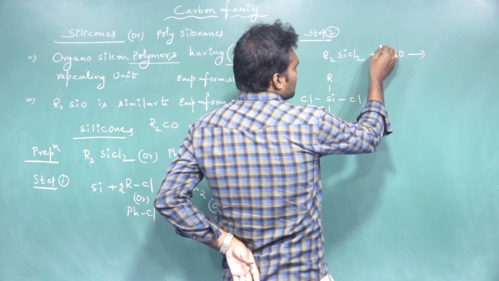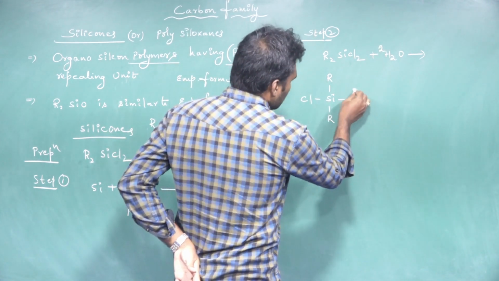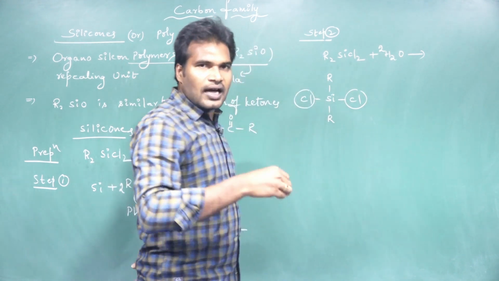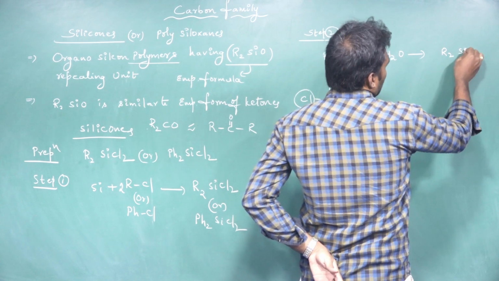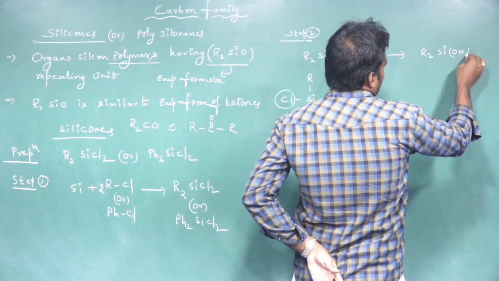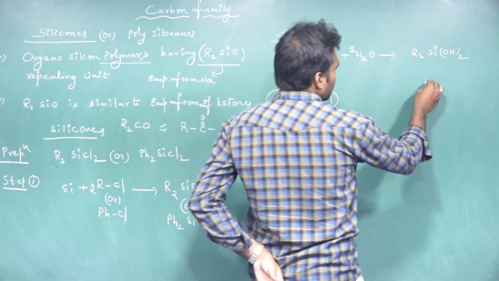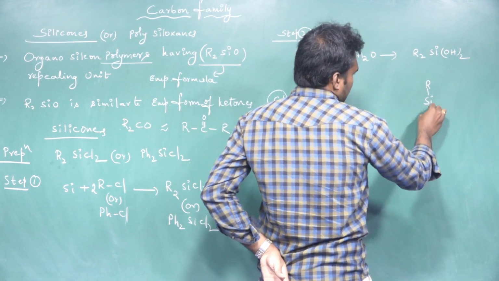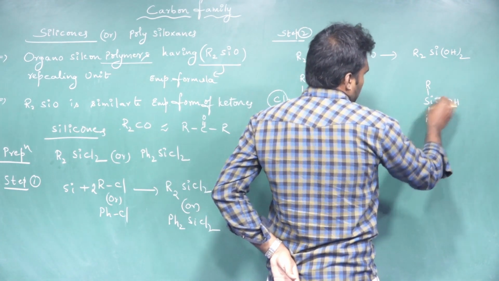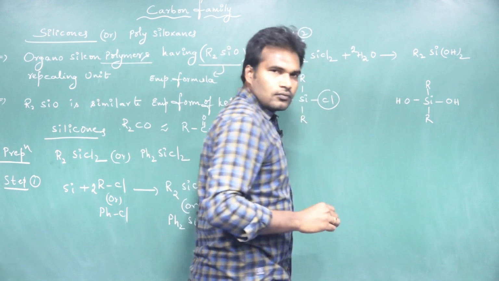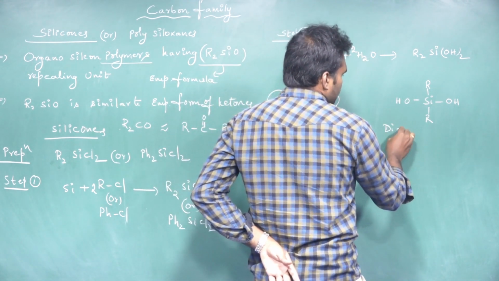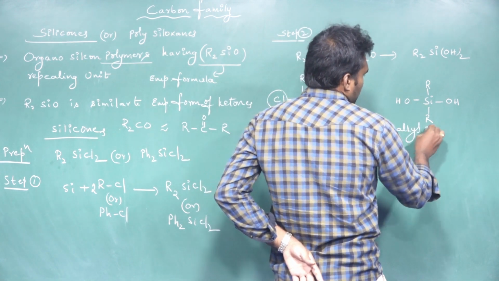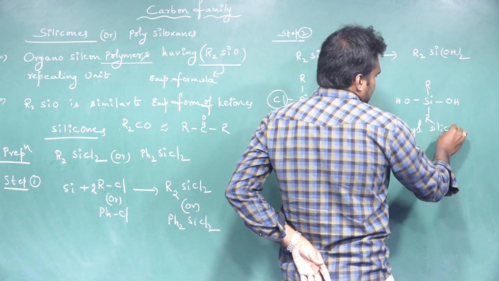What happened? The 2 chlorines are replaced by OH minus, so that we get R2Si(OH)2. So what is the name of this one? Dialkyl silicic acid.